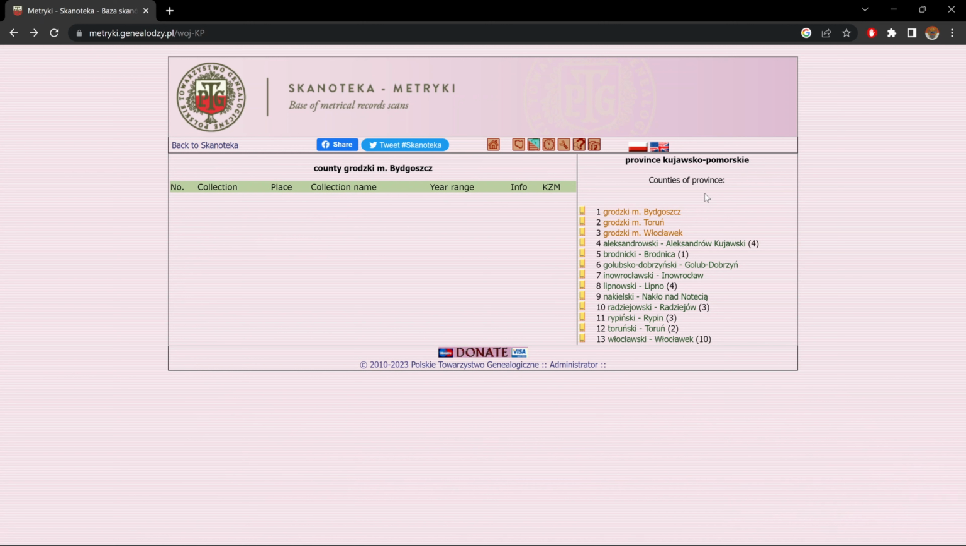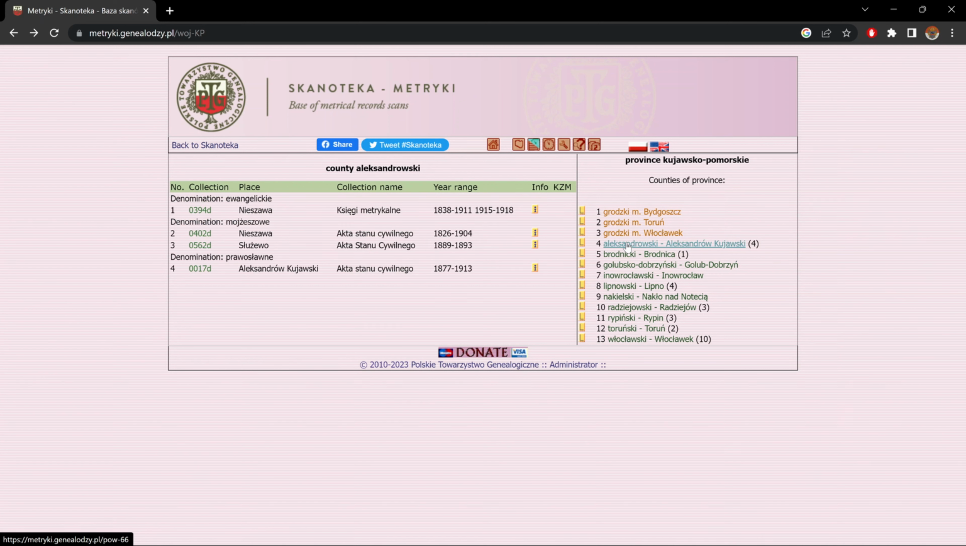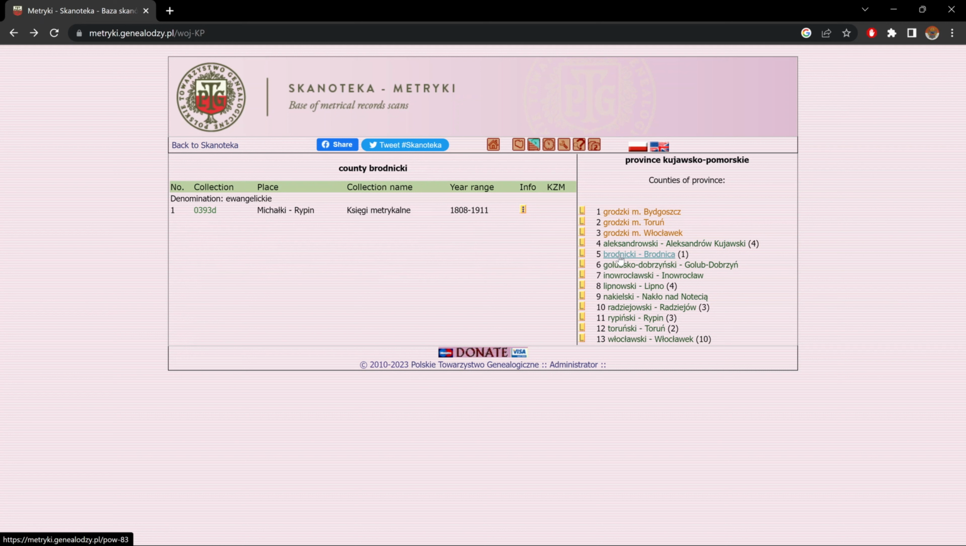Now, the first thing we'll notice, as with every province, is we have a list of counties on the right-hand side. When we hover our mouse over them, we'll see the results for each county in the middle of the page. So, Aleksandrovski, we have these 4 results: 1 evangelist, 2 Jewish, and 1 Eastern Orthodox. Then if we go to number 5, well, we have 1 evangelist, and so on and so forth.